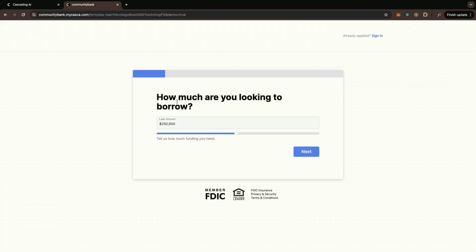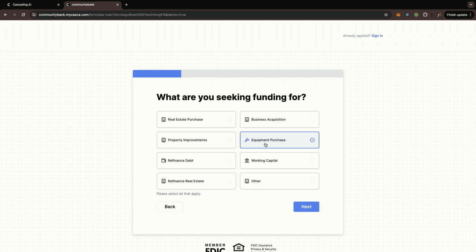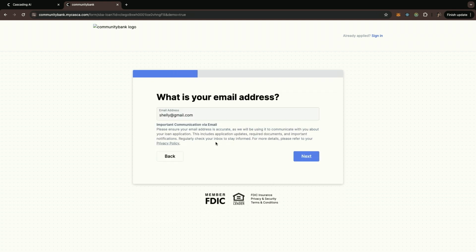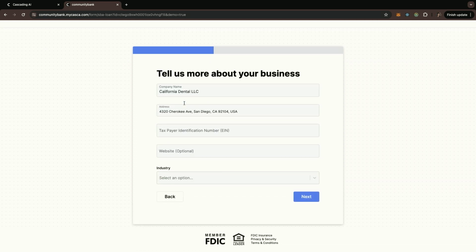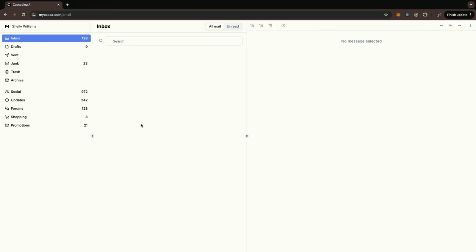So, our journey starts with our application form. We're going to be applying as an applicant named Shelly. Shelly is seeking a $250,000 loan for an equipment purchase. This is Shelly's email address. And Shelly is running a dental practice based out of San Diego. But what is an EIN? Shelly doesn't know, and she doesn't have her business documents with her. So, churn. In a previous world, this applicant would be completely lost.